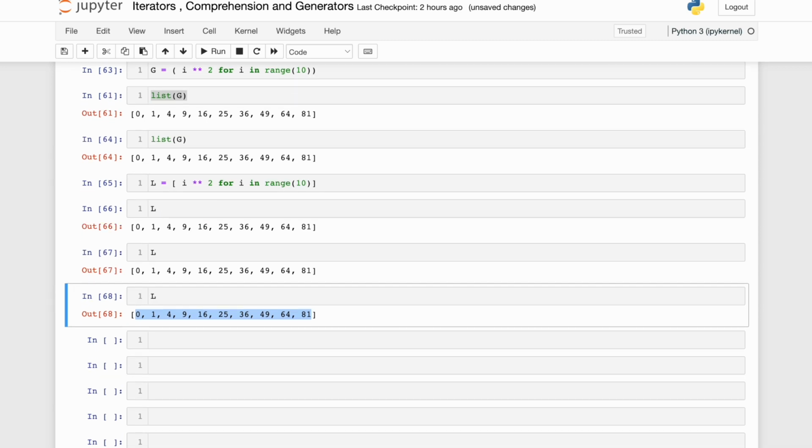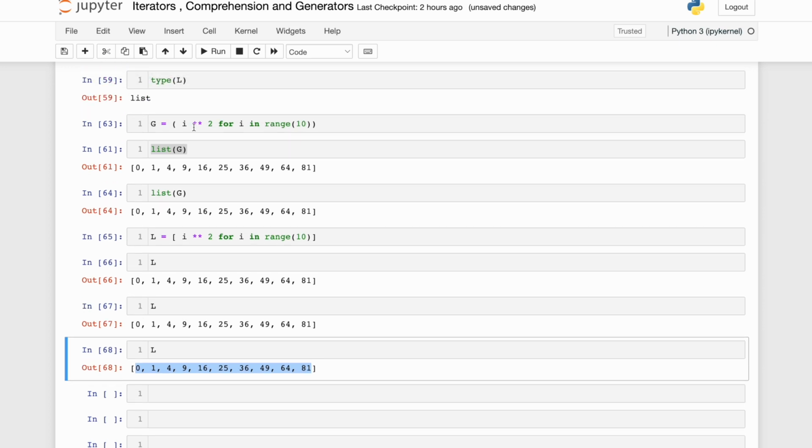Now let's see some more interesting things. When we are saying that this thing is one-time execution, the thought would come to your mind: how is it able to do that? Is it maintaining some internal counter or something like that for the generator?